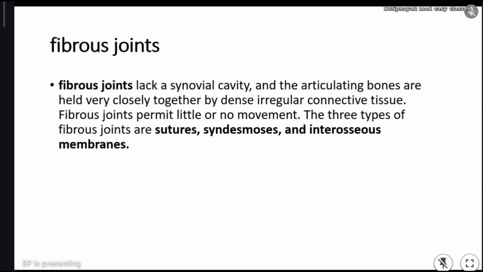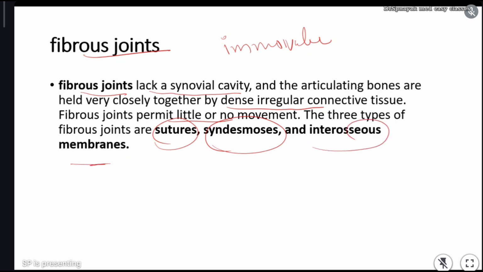Now you see. Just now I told fibrous joints. In fibrous joints, they don't have a synovial cavity. Synovial fluid is absent. Okay, and they are connected with irregular dense connective tissue. Few will move, but few will not move. The majority of fibrous joints are immovable. Yes. So just now I told fibrous joints are further classified into sutures, syndesmoses, and interosseous membranes. Okay. Now see, listen carefully. Fibrous joints are very important.